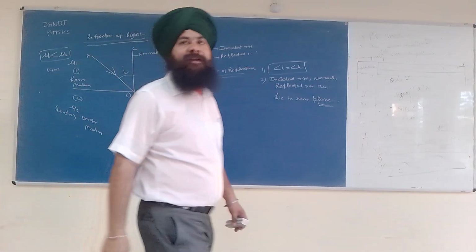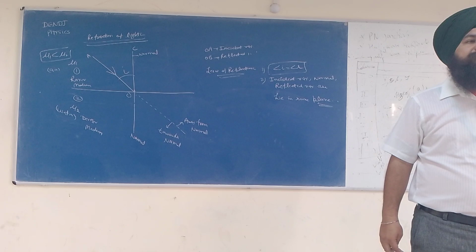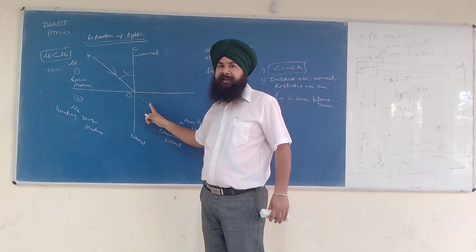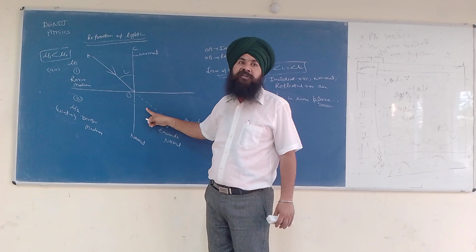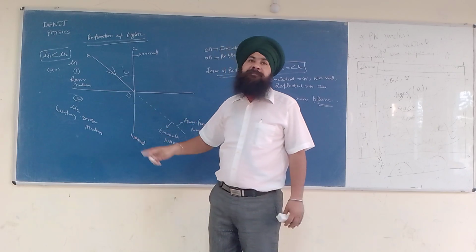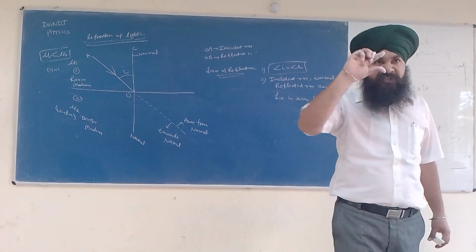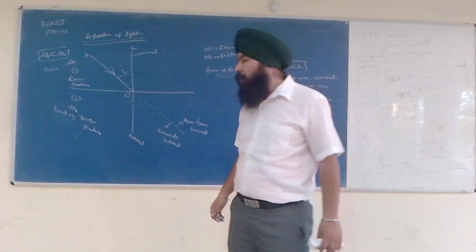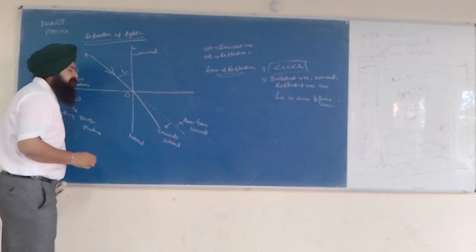So what is the basic reason for the bending of light? When light passes from a rarer medium to a denser medium, the denser medium offers more opposition to the speed of light, so the speed of light decreases. When the speed slows down, the light is bent, and it bends towards the normal. So this is how it bends.